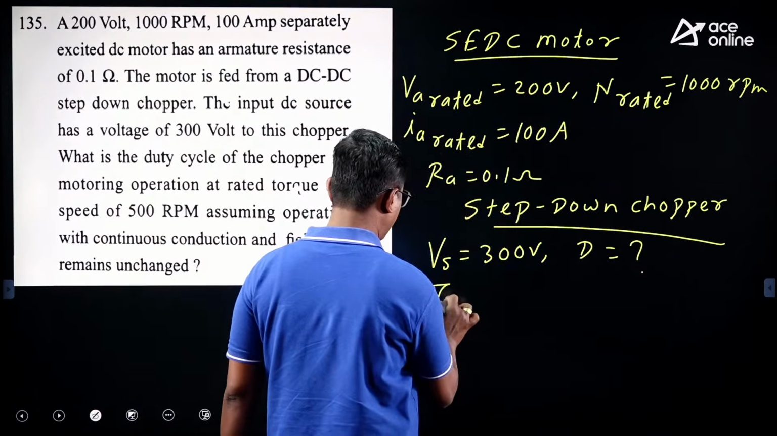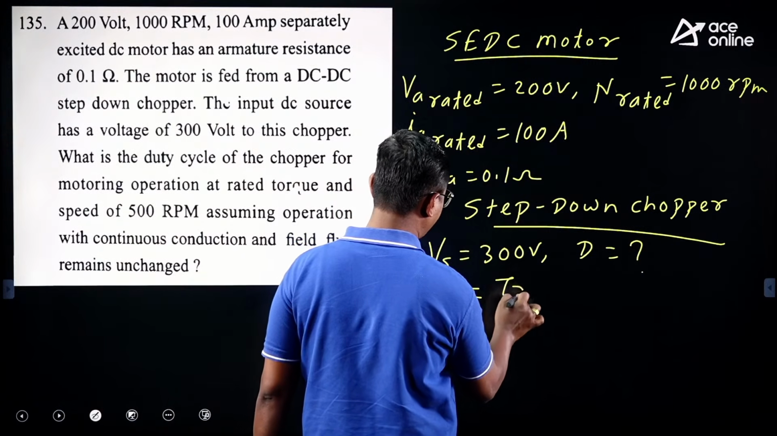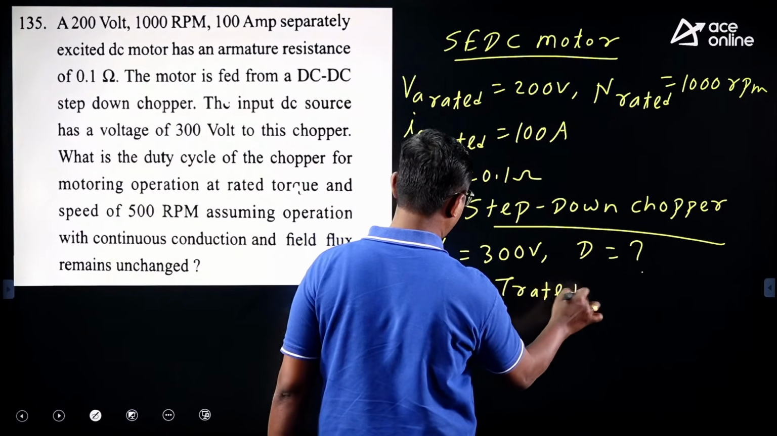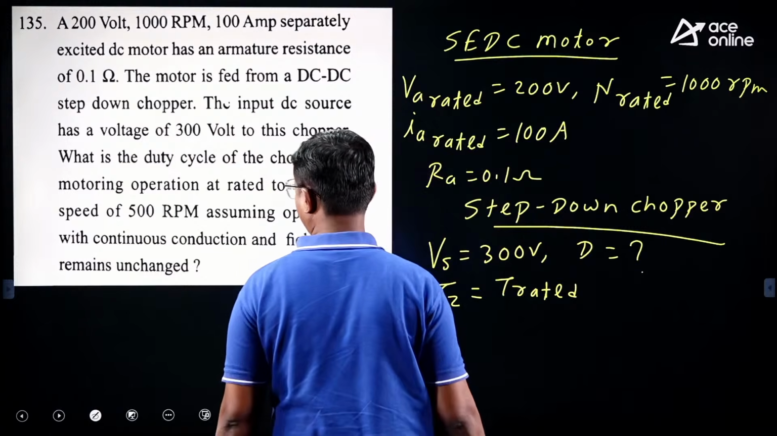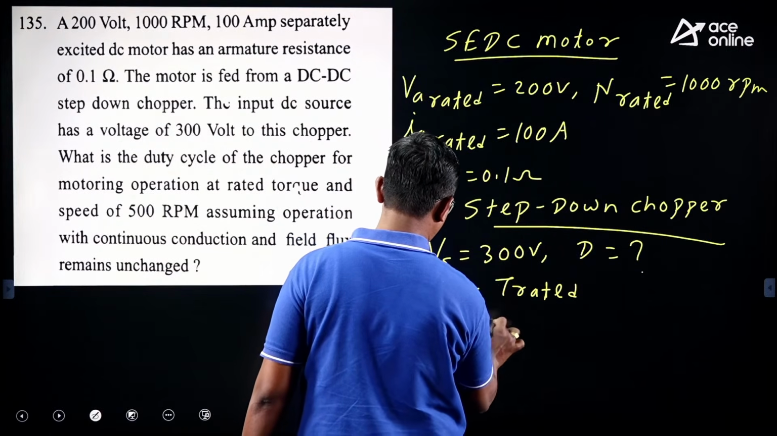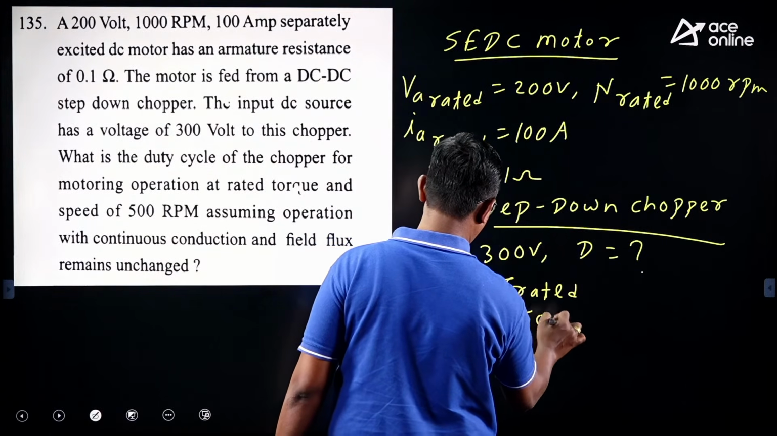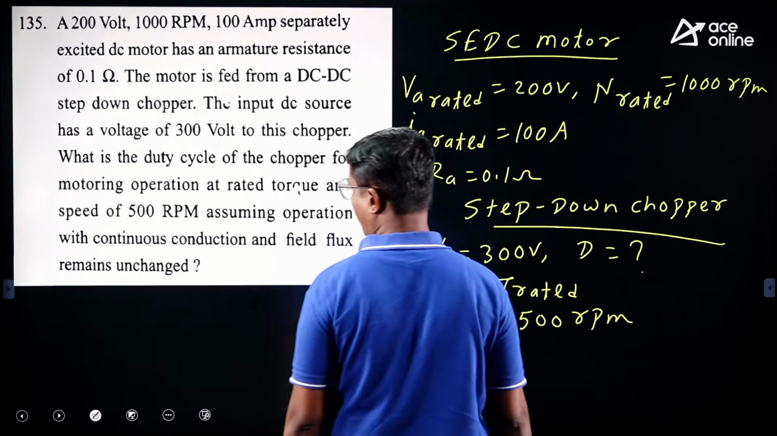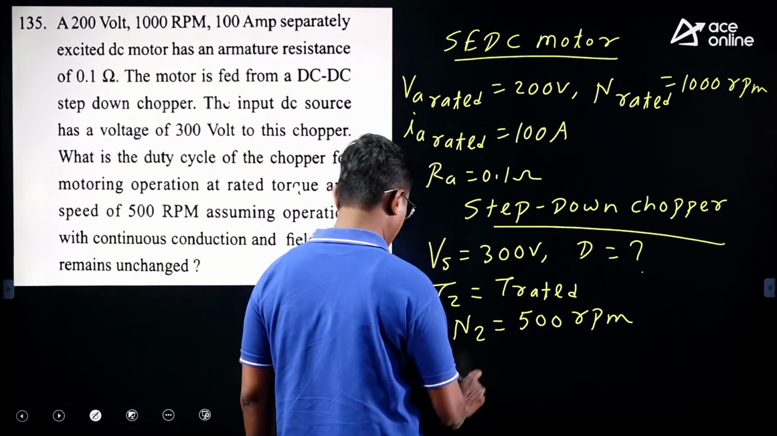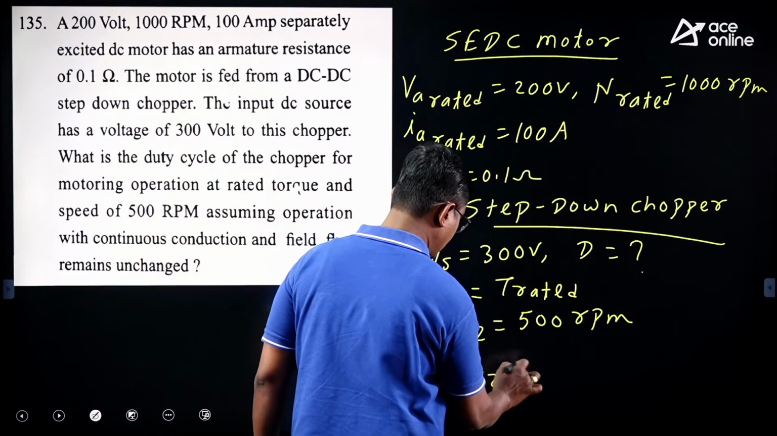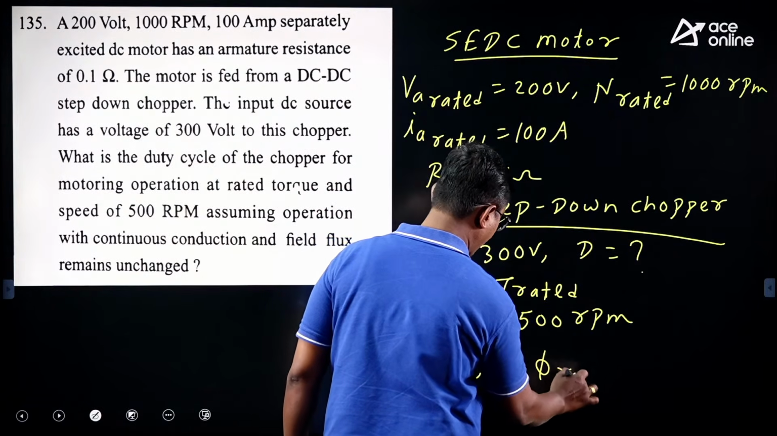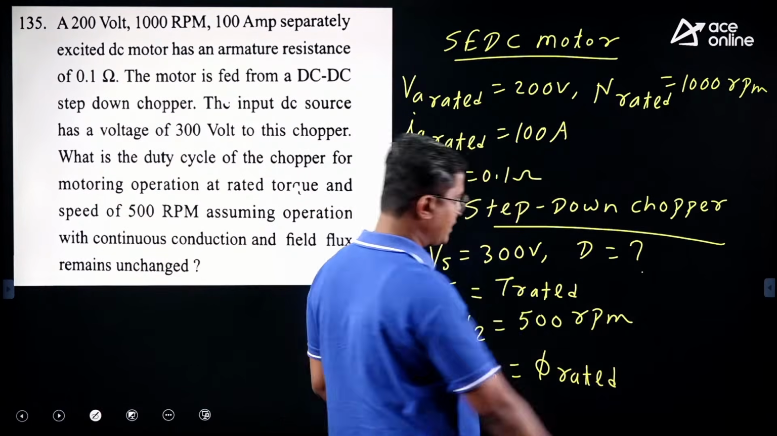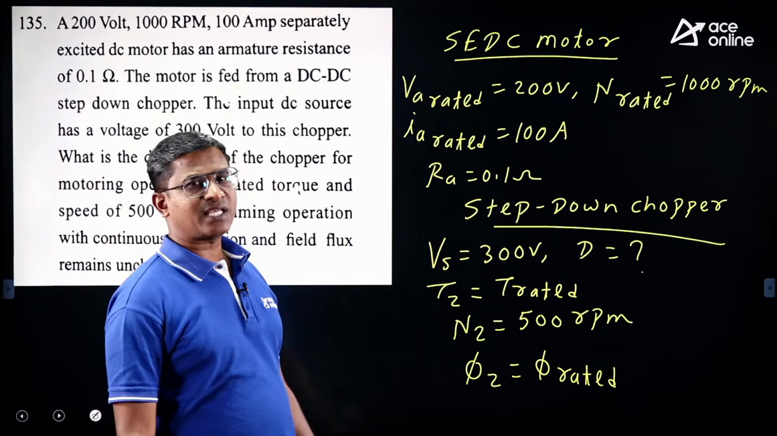Rated torque, meaning T2 is equal to T rated, and the speed N2 is 500 RPM. Assuming operation with continuous current and field unchanged, meaning phi2 is equal to phi rated. Right? So we need to find the duty cycle D value.